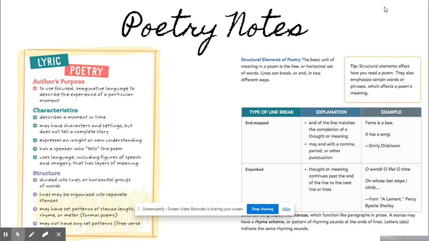Structural elements of poetry. The basic unit of meaning in a poem is the line, or horizontal set of words. Lines can break or end in two different ways. Tip: structural elements affect how you read a poem. They also emphasize certain words or phrases, which affects the poem's meaning. Types of line breaks. The first one is end-stopped. The end of a line matches the completion of thought or meaning. It may end with a comma, period, or other punctuation.